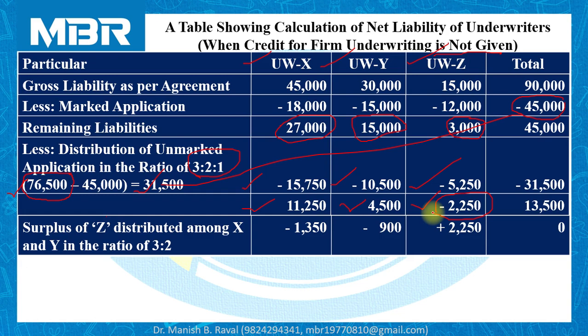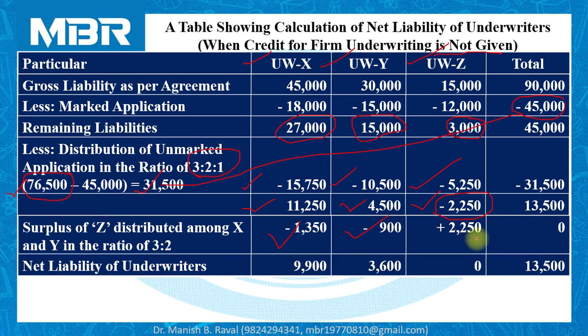The 2,250 surplus available with Z, we have to distribute among underwriters X and Y. So 1,350 transferred to X, 900 shares transferred to Y, and account of Z is settled with that. So net liability of the underwriters to purchase from the company: underwriter X 9,900, underwriter Y 3,600, and there is no general liability for underwriter Z.